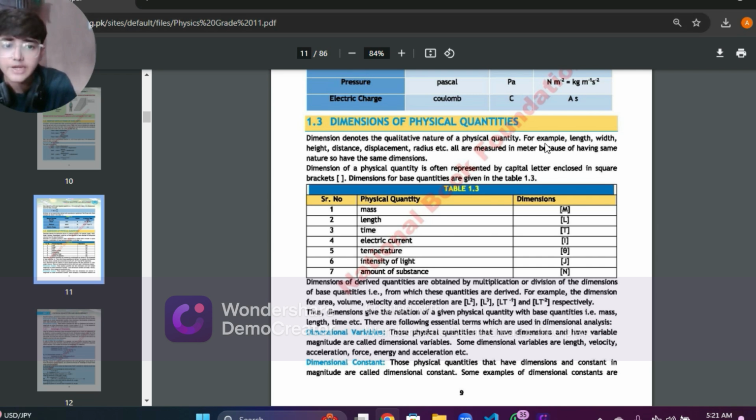Okay, for example, dimension always denotes itself with a qualitative nature. So for example, length, width, height, distance, displacement or radius are examples of it. You can consider anything else such as velocity, that can be an example as well. So these are a few qualitative examples for a dimension, and these all are measured in only one SI unit, that is meter. That is cool and interesting as well.